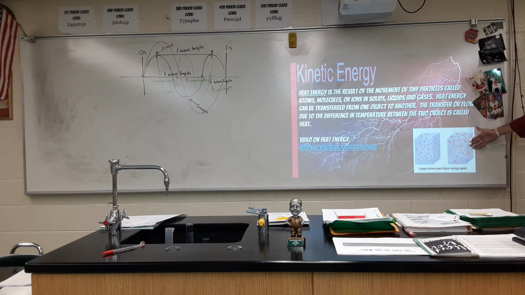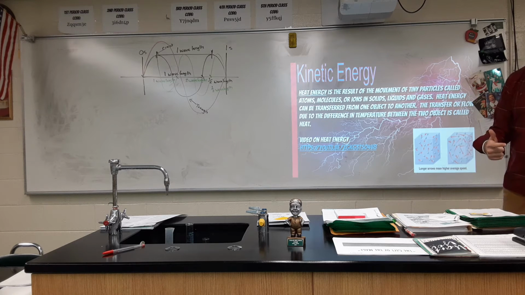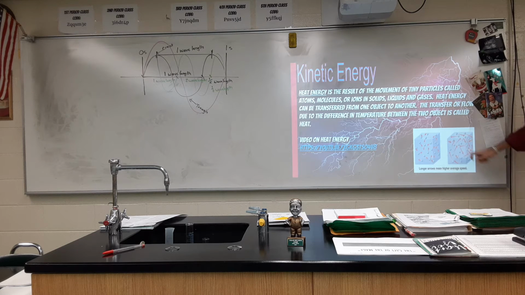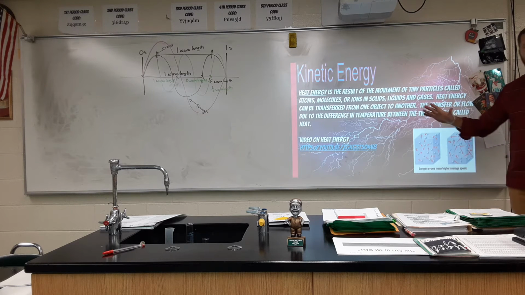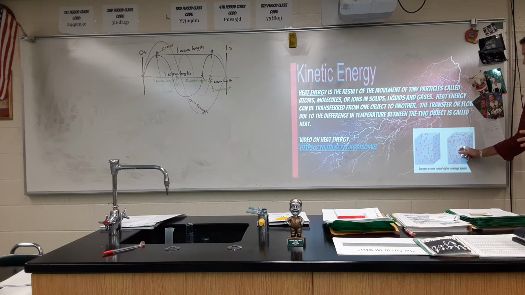Over here, you can see these atoms have bigger arrows, meaning more movement. They're moving faster. Remember, faster something moves, when speed goes up, kinetic energy goes up. So there's more kinetic energy here, and because there's more kinetic energy, they're running into each other more often, they're running into each other with more force. So because they're doing that, this one over here is going to be hotter. It's going to have a higher temperature, okay?